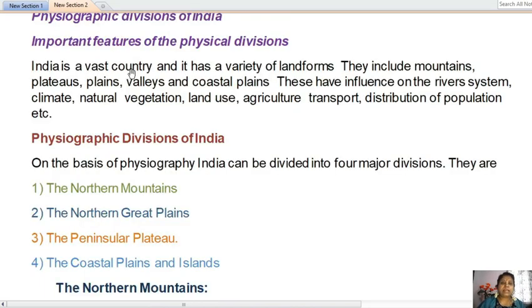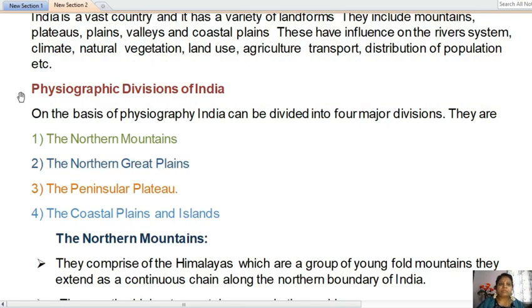India is a vast country and it has a variety of landforms. They include mountains, plateaus, plains, valleys and coastal plains. These have influenced the river system, climate, natural vegetation, land use, agriculture, transport, distribution of population, etc. On the basis of these characteristics, we find physiographic divisions of India.